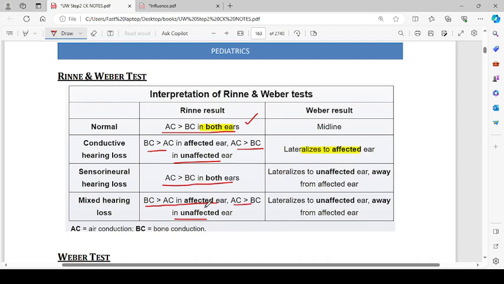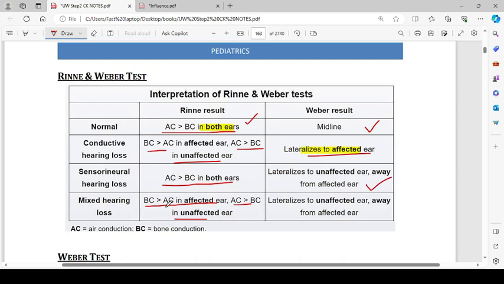Basically, the pattern of conductive hearing loss dominates if both of them are present. Normally, the Weber is midline. In conductive hearing loss, the Weber lateralizes to the affected ear. Okay.